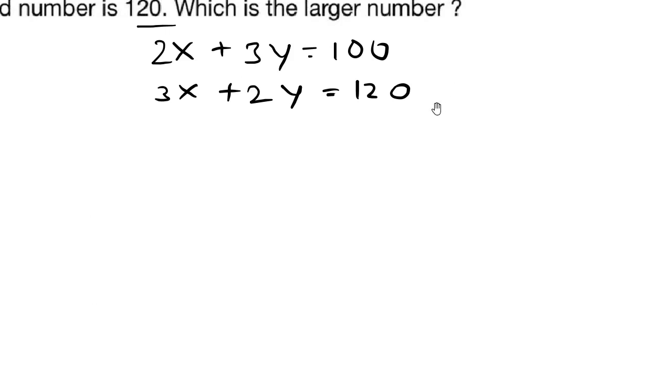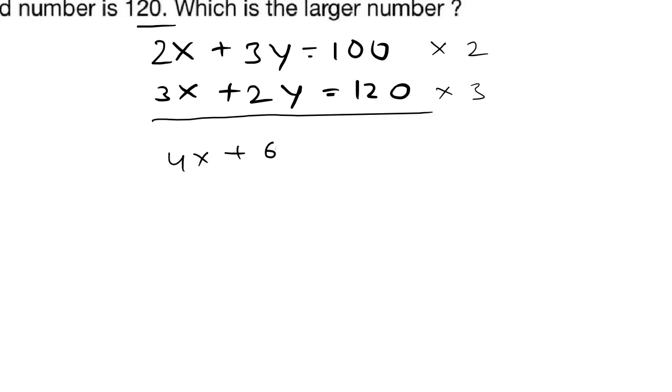So let us see how to do it. Let us multiply the first equation with 2 and the second equation with 3. By doing that, we get 4x plus 6y equals 200, and 9x plus 6y equals 360, right?